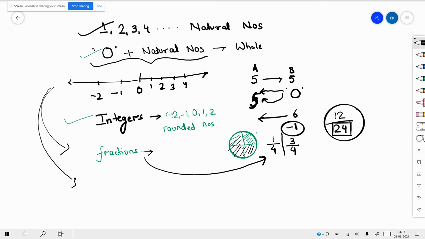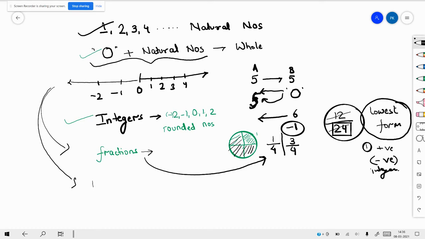And plus, this number can be further reduced, it is very difficult, 12 out of 24. So this number should be in its lowest form. First, this number should be in its lowest form, and second, why should it only be positive? It can be for negative, it can be for integers as well. So there came a concept of rational numbers.